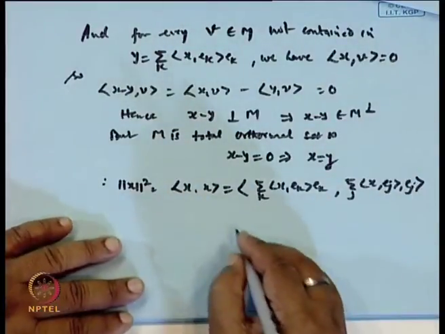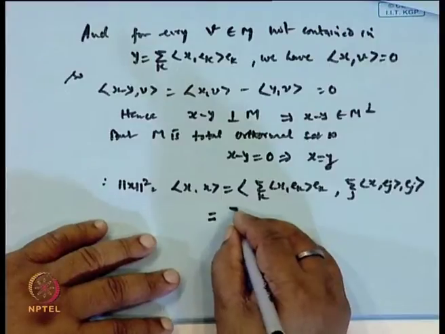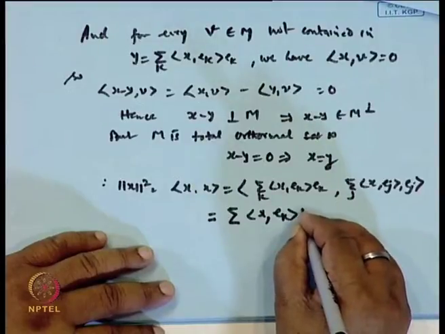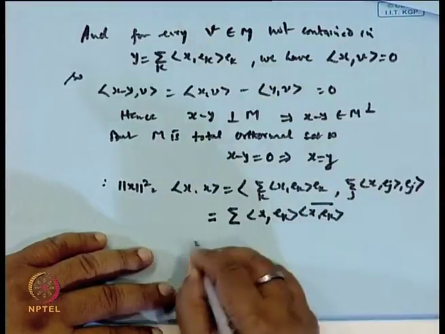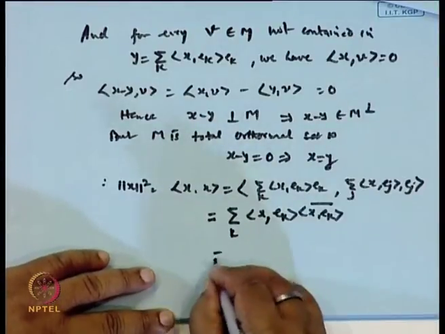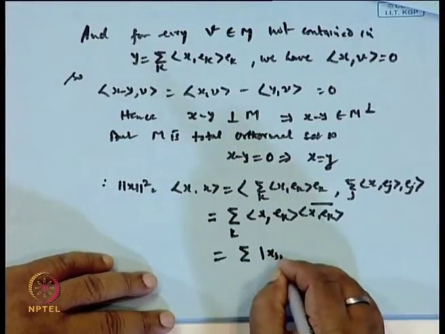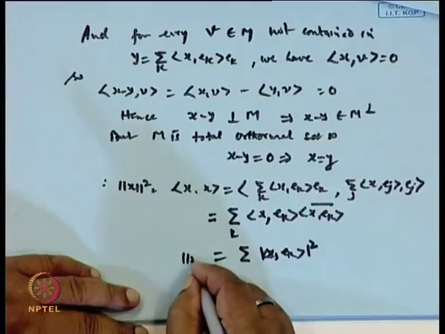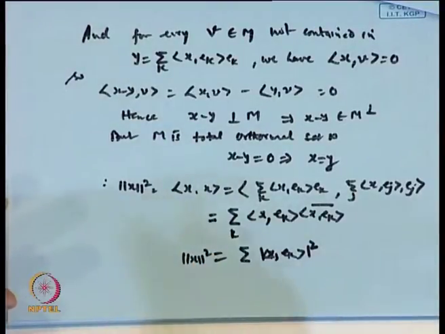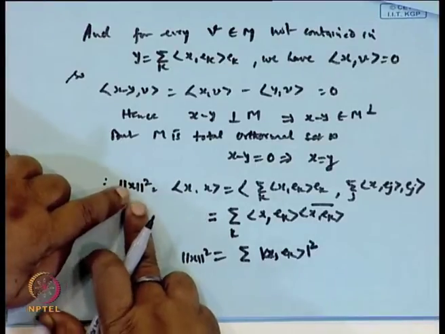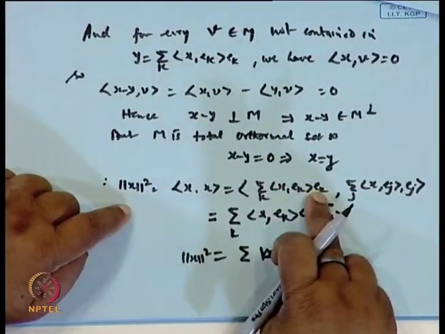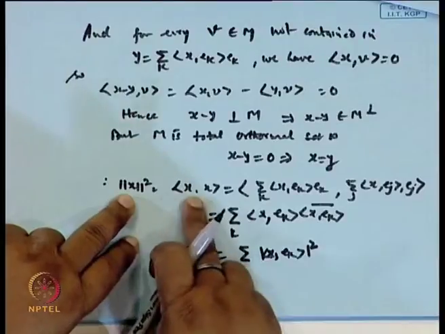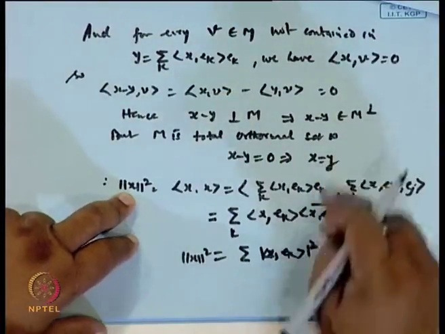By orthonormality, this is equal to sigma x e_k into x e_k conjugate, the rest will be 0, and that is equal to sigma mod x e_k whole square, which is equal to norm x square. So the Parseval relation holds. Is it clear now? Since x equal to y, we can write x in this form, and this proves the result.